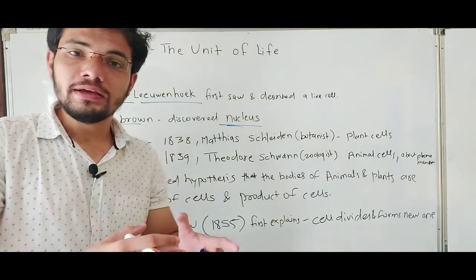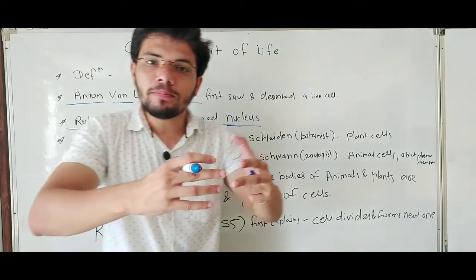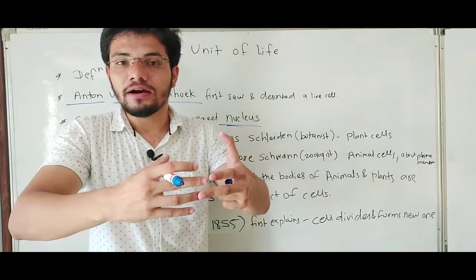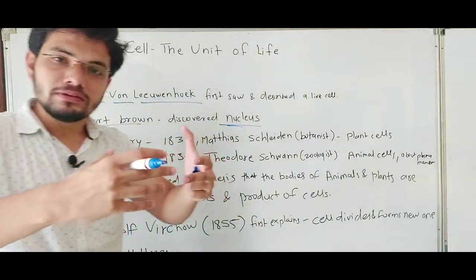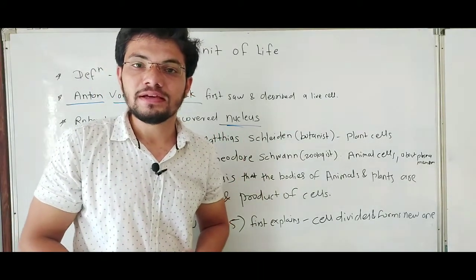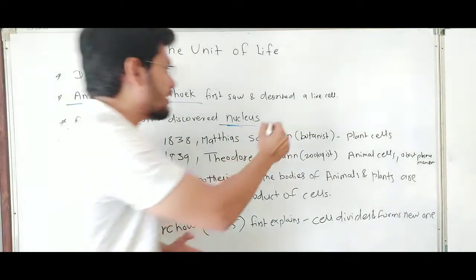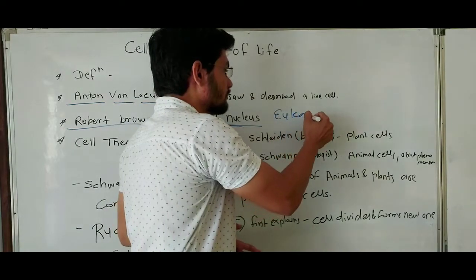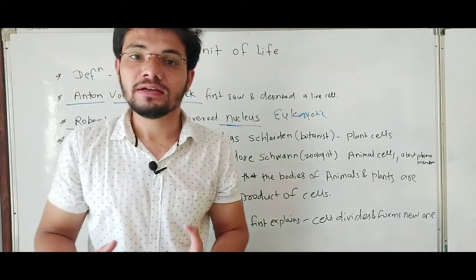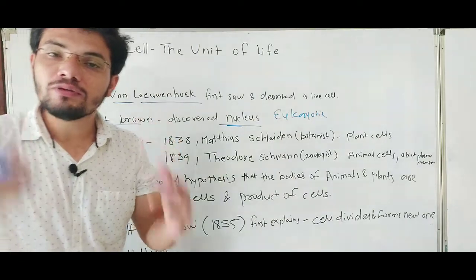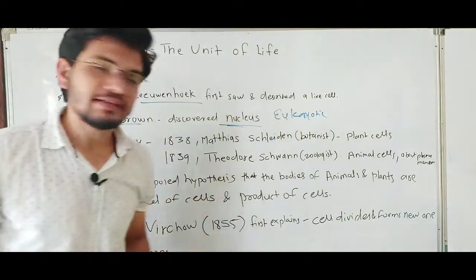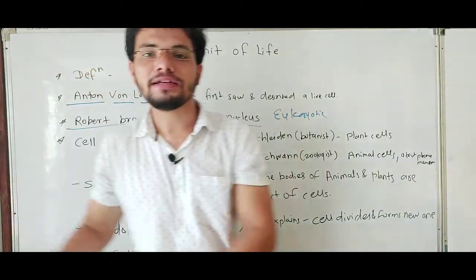A eukaryotic cell contains a membrane-bound, true nucleus and membrane-bound cell organelles. And the cell which lacks the nucleus, the nuclear membrane and membrane-bound organelles is known as a prokaryotic cell, like bacteria.